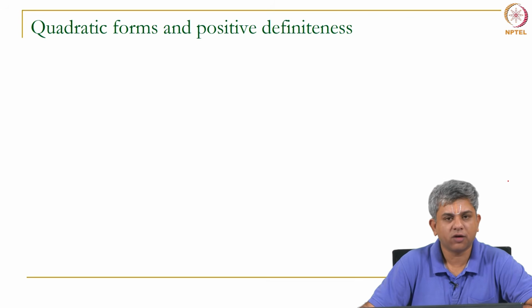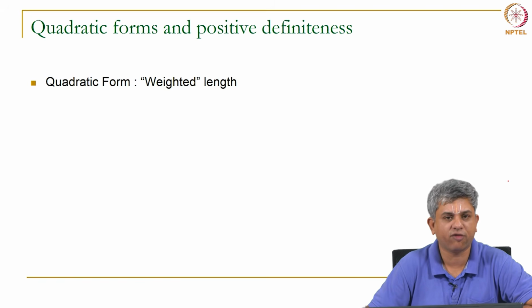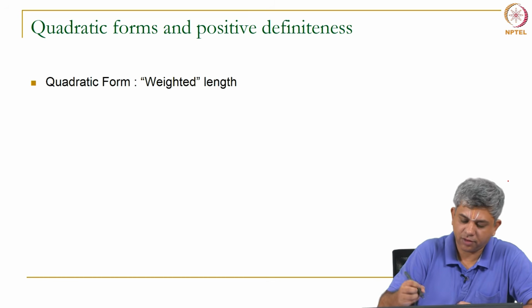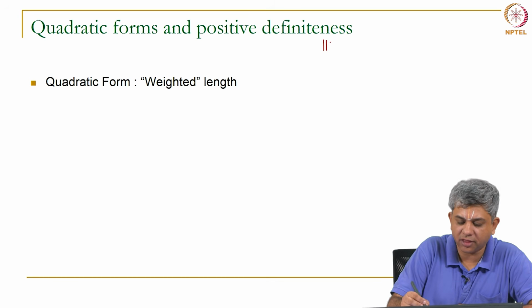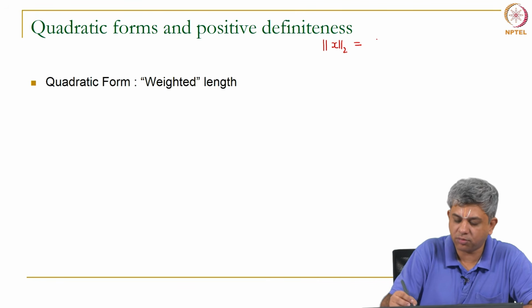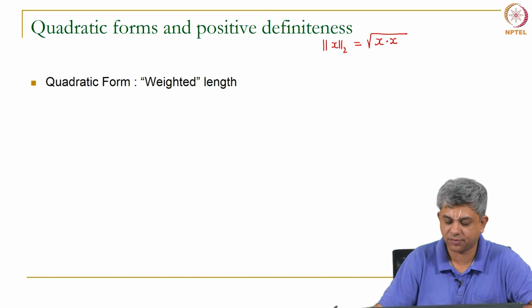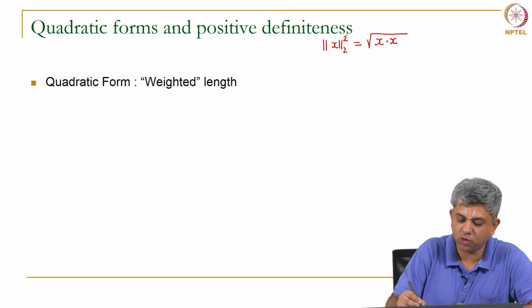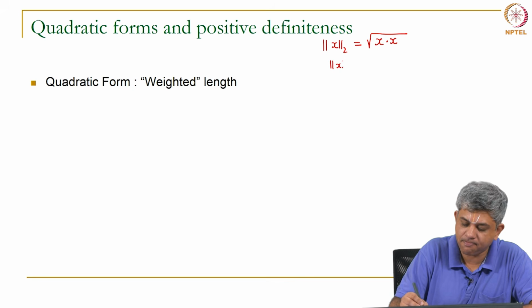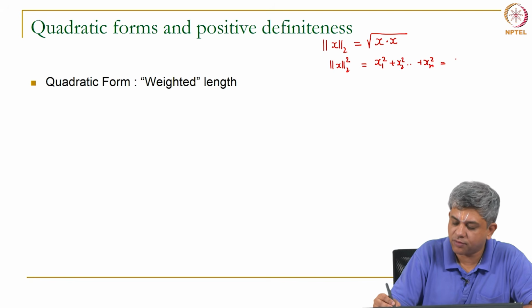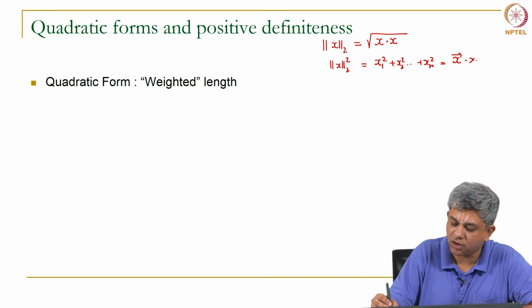So, we are going to look at one very important idea, that of a quadratic form. Okay. Remember, when we are trying to find out the length of some vector, let us say x, the 2 norm is square root of x dotted with x, and if I look at 2 norm square, that is going to be x 1 square plus x 2 square up till x n square, which I can write as x dotted with x or x transpose x.